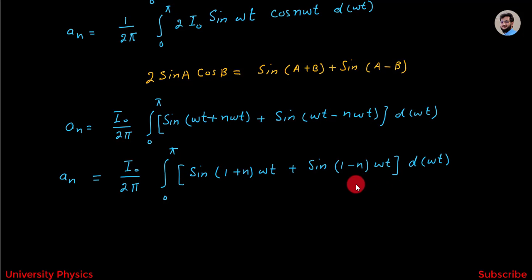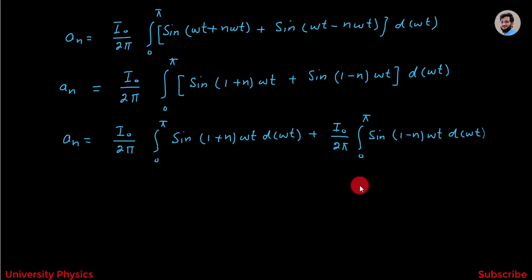Now this can be written as aₙ is equal to I₀ divided by 2π integration from 0 to π sin(1+n)ωt d(ωt) plus I₀ divided by 2π integration from 0 to π sin(1−n)ωt d(ωt).